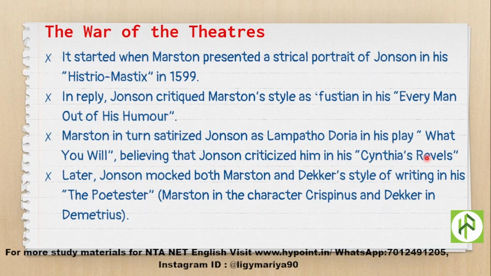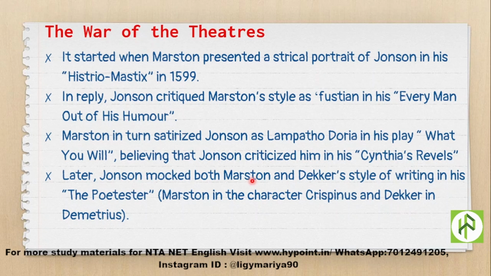believing that Jonson criticized him in his Cynthia's Revels. So what happened? After Jonson criticized Marston's style in Every Man Out of His Humor, again Marston in turn satirized Jonson as Lampatho Doria. So he used this term in order to satirize Jonson, Lampatho Doria, in his play What You Will. So Marston has written the play What You Will, in which he calls Jonson Lampatho Doria, and why did he do so? Marston believed that Jonson criticized him. Jonson criticized Marston in his work Cynthia's Revels.